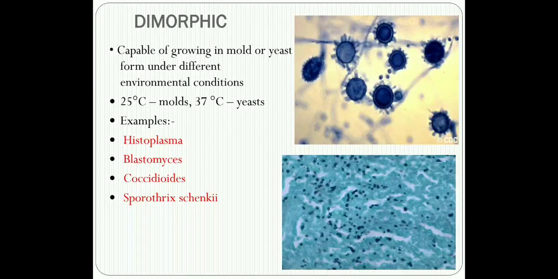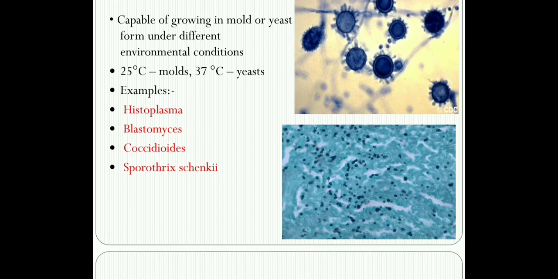Some of the examples of dimorphic fungi are Histoplasma capsulatum, Blastomyces dermatitidis, Coccidioides immitis, Sporothrix schenckii. What we need to remember here is that we need to demonstrate the conversion of the yeast form to the mold form whenever we identify the dimorphic fungi. Demonstration of this conversion is a must to identify the dimorphic fungi. So this is your morphological classification of fungi.